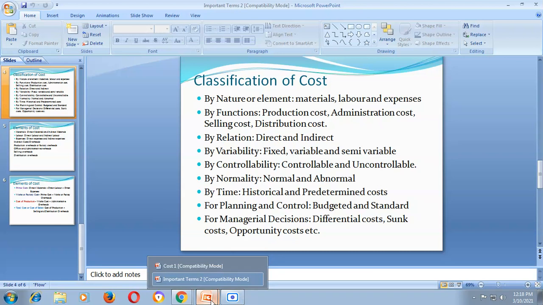I repeat again, in today's session I covered the meaning of cost, meaning of costing, meaning of cost accounting, importance of cost accounting, advantages of cost accounting, and objectives of cost accounting. And finally, in the last 5 minutes, I covered classification of cost, the first two parts: on the basis of nature or element, and on the basis of function. Remaining classification and further part we will discuss in the next lecture.